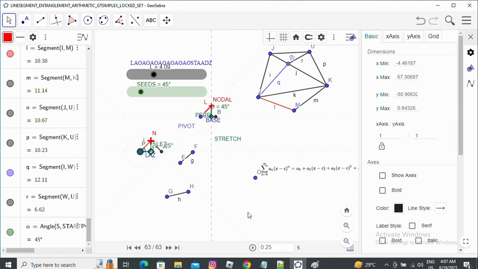But a Gtsimplex is a simpler object than a locked set, and the locked set is very important because when we try to handle expressions like (sin theta plus cos theta plus tan theta) to the power 6, then sin theta plus cos theta plus tan theta makes a locked set. It is not a Gtsimplex.